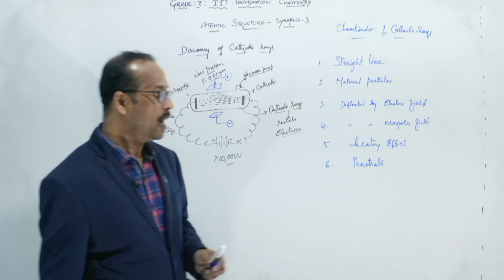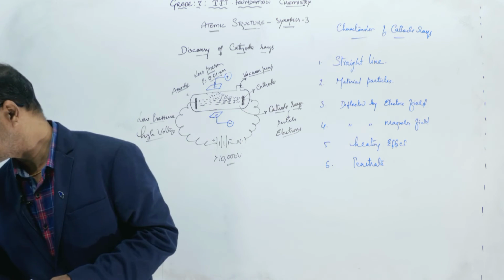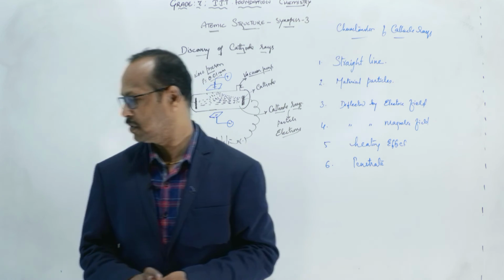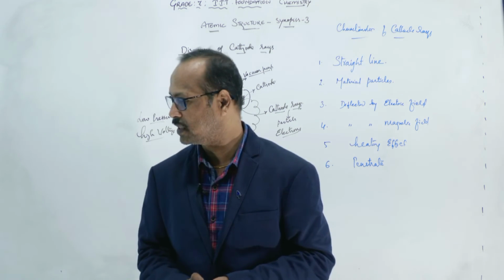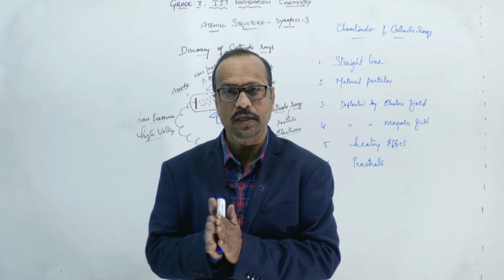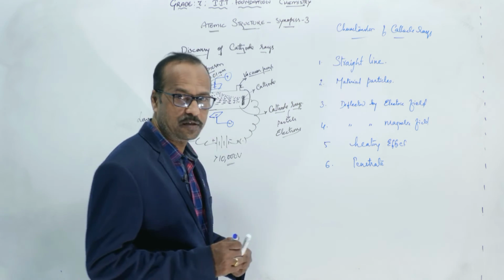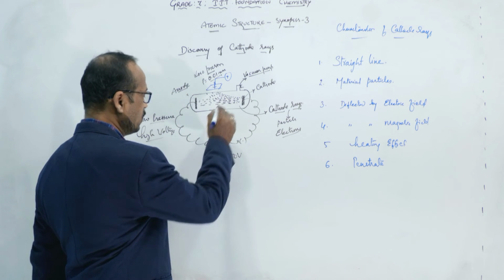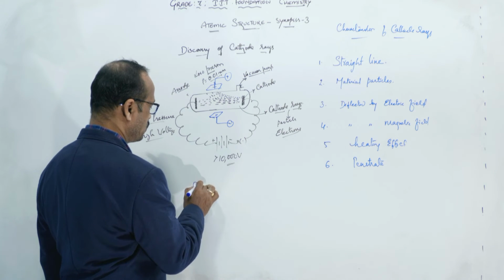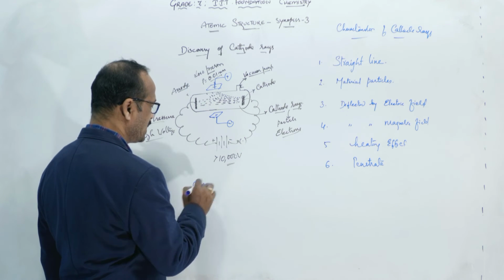Right. Now, let us come to the charge to mass ratio of an electron. I said that these are negatively charged particles, meaning they have some charge. But what is the exact charge?